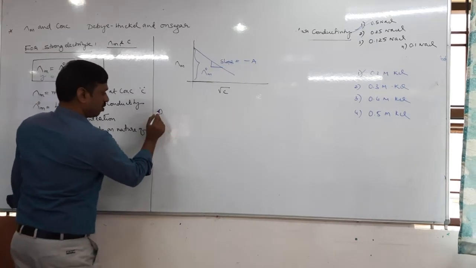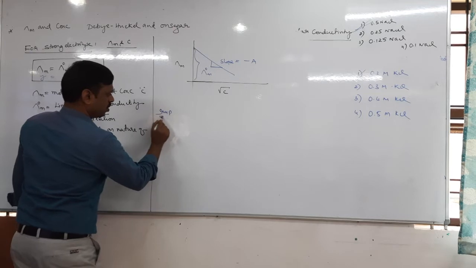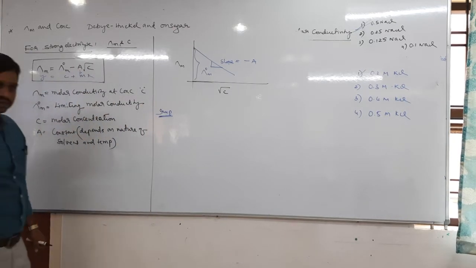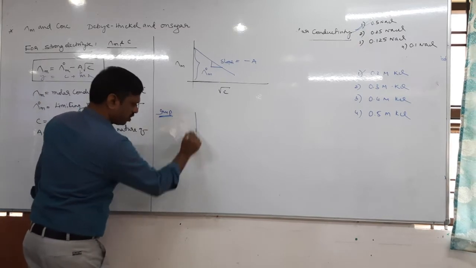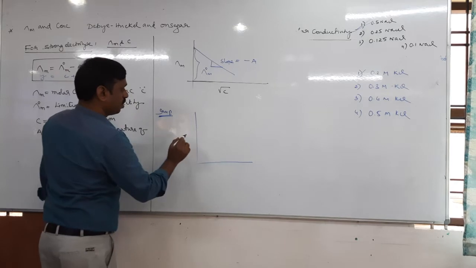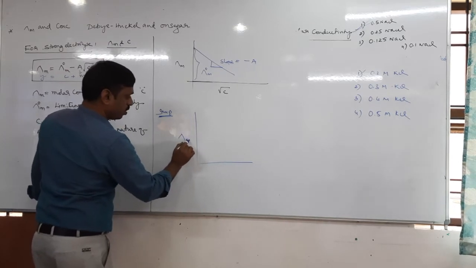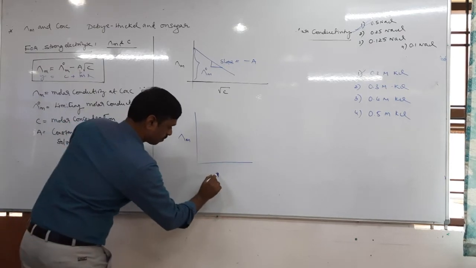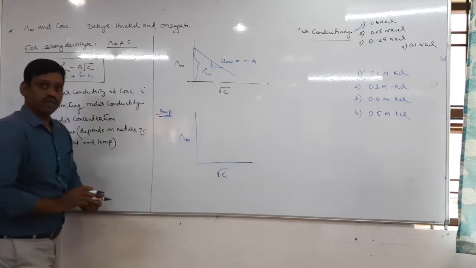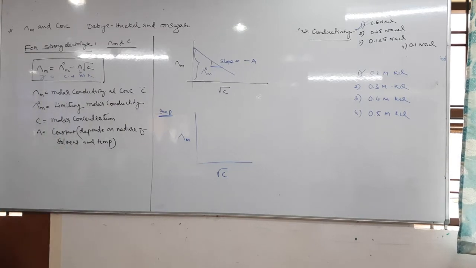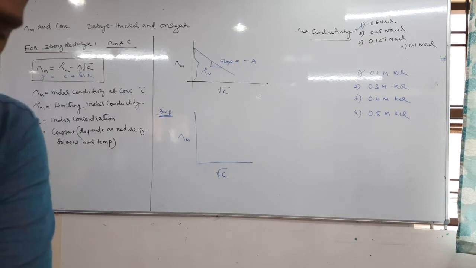Then one more important graph. This graph was given, I think, in the 2016 board exam also. 16 or 17, exactly I don't remember. The graph is this. A graph is plotted between lambda m versus root C. Now here the graph is plotted for different electrolytes.